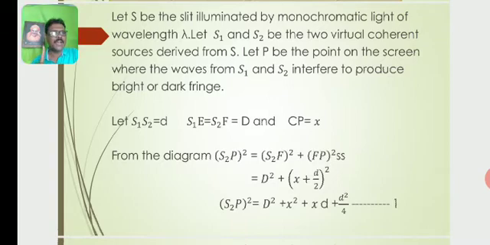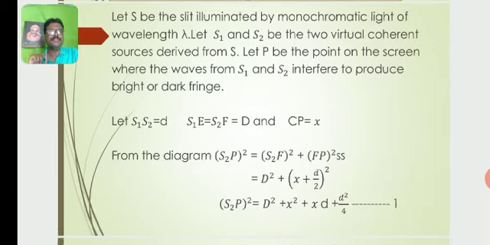From the diagram, let S1S2 be equal to d, and S1E equal to S2F equal to D, the distance between the double slits and the screen. Then CP is equal to x, the distance of the point P from the center C.